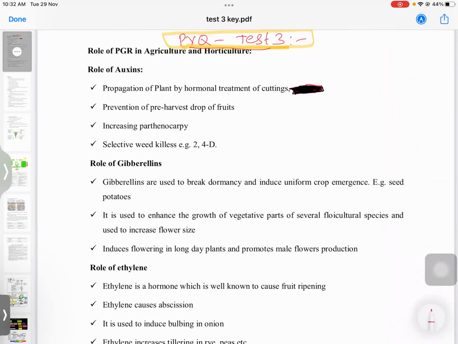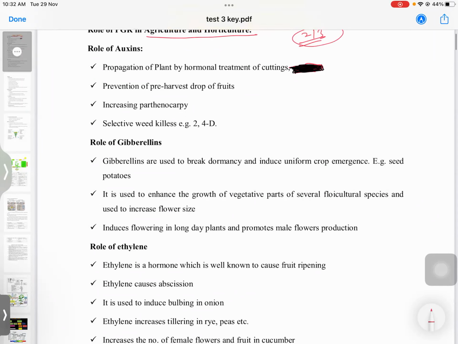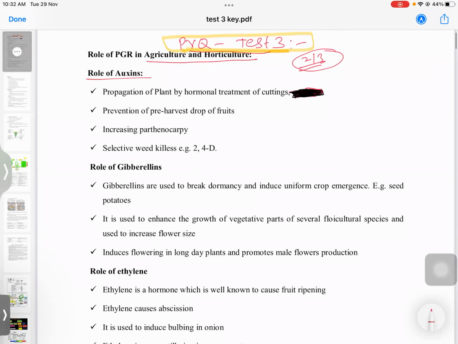So the first question which we'll discuss is the role of plant hormones in agriculture and horticulture. This is a very important question repeated every few years. Every 2 to 3 years once you will find this question, and indirectly or directly it is asked. Some of the important things which you should remember is the role of auxin.